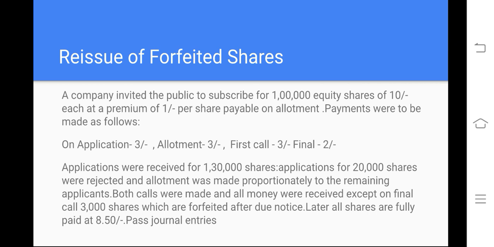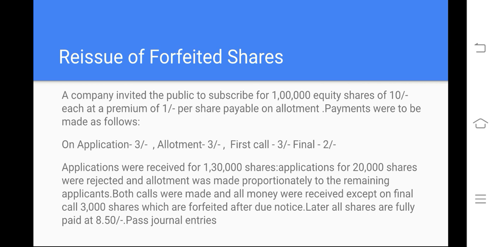Now going to the next paragraph given in the question. Applications were received for 1,30,000. We invited only 1 lakh shares, but we received applications for 1,30,000. There is oversubscription, right? So 30,000 shares were oversubscribed. Next, applications for 20,000 shares were directly rejected, and allotment was made proportionately to the remaining applicants.